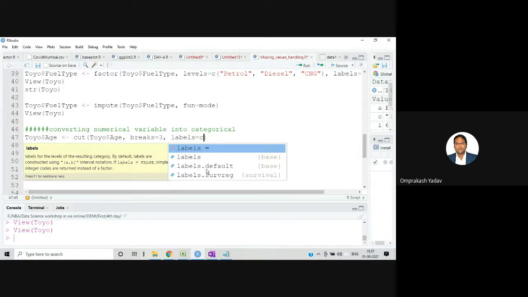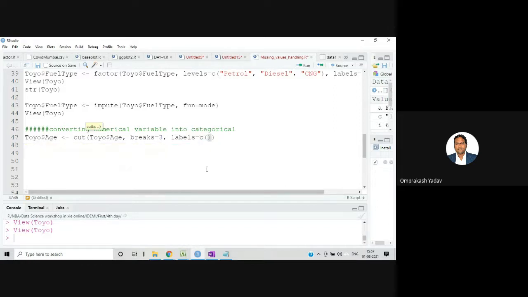Now labels I'll specify in this way. Let's say latest, middle, and old. Okay. So I'm using a cut function on Toyo age, breaks. I've specified 3, and labels I've given as latest, middle, and old. So let's fire this.